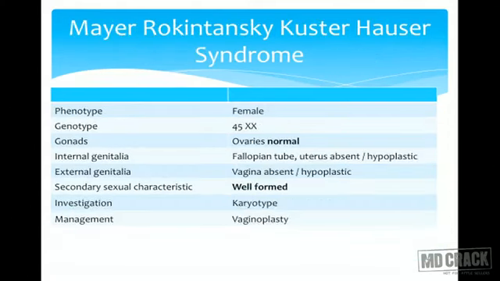Now let's see the next syndrome, which is quite commonly seen, called Mayer-Rokitansky-Kuster-Hauser syndrome. This is purely Mullerian agenesis or Mullerian abnormality. We know that once there is presence of 2X, the gonad forms into ovaries. Because of absence of Mullerian inhibiting factor, there is formation of the Mullerian system, from which fallopian tubes, uterus and upper portion of vagina form.